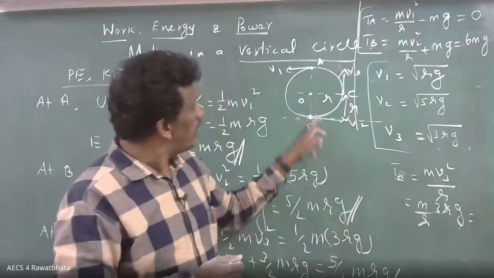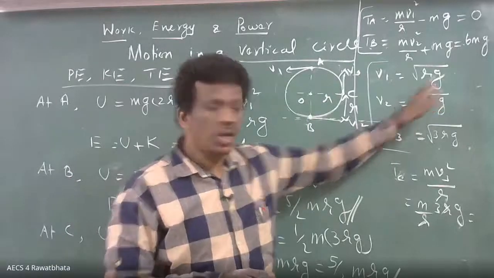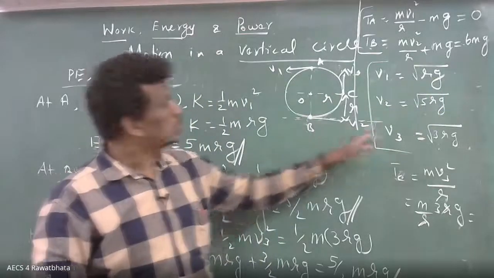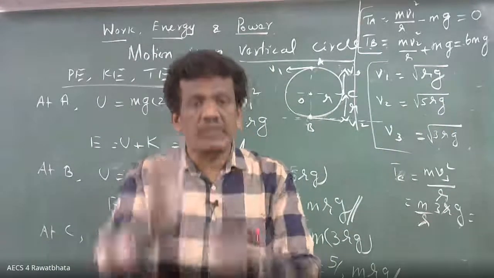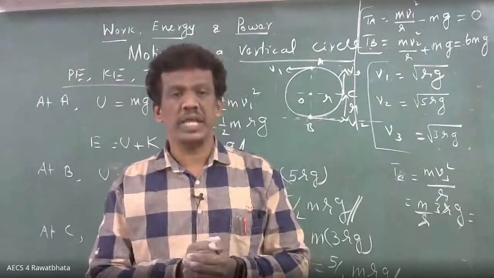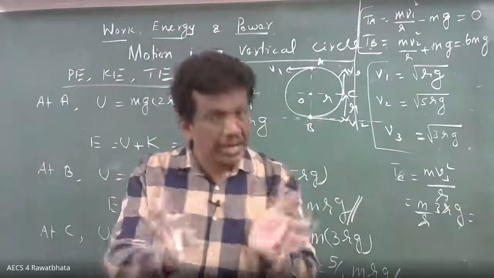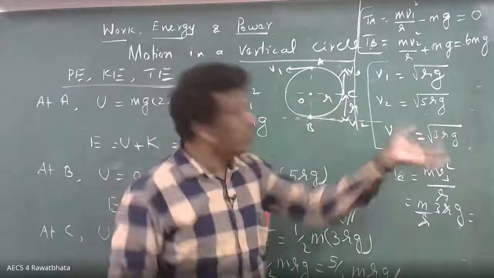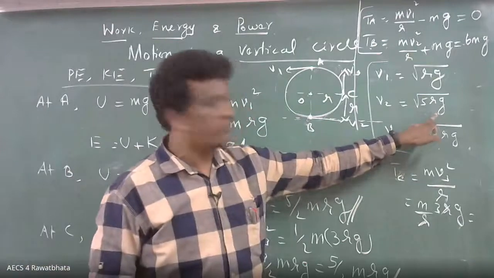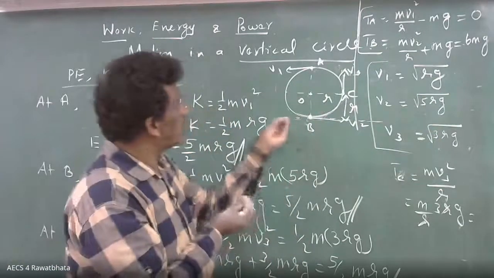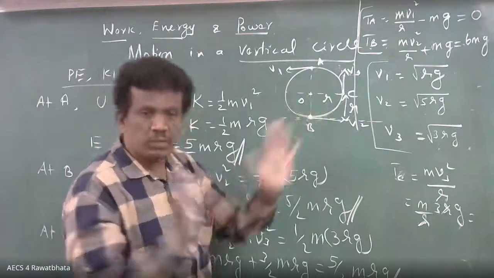What is the minimum speed required here? Square root of Rg at the topmost point, at the bottommost point square root of 5Rg. Try to understand. So automatically the value will change. Suppose you connect the rotation with a motor, then you can maintain it. Now the question is, what is the minimum speed required to maintain vertical circular motion? Square root of 5rg. So in competitive exams, what happens? They put the value, whether it can complete vertical circular motion or not.